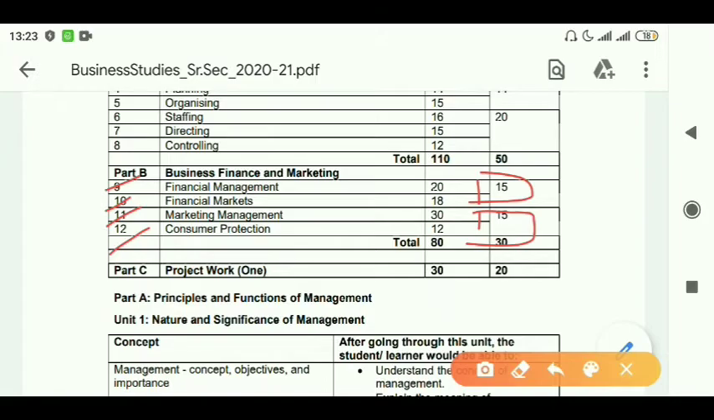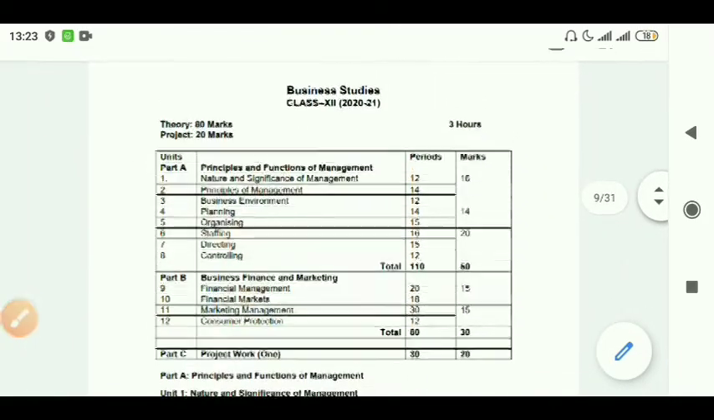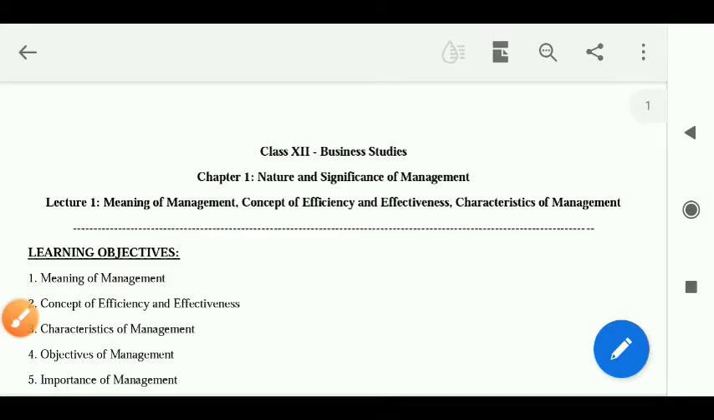So this was a thing I wanted to discuss with you. If you want this, you can take a screenshot and keep it for your further reference. Students, in today's video, we are going to start with our discussion of Chapter 1, that is Nature and Significance of Management. Before I begin into this chapter, let us have a quick look onto the learning objectives, means the topics that we are going to cover in this chapter.